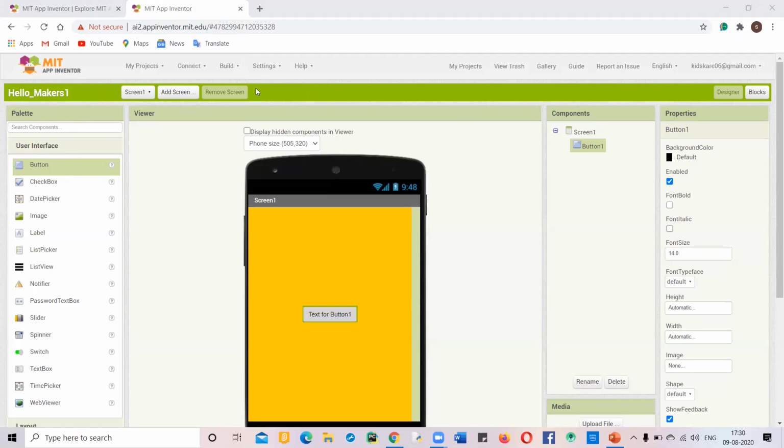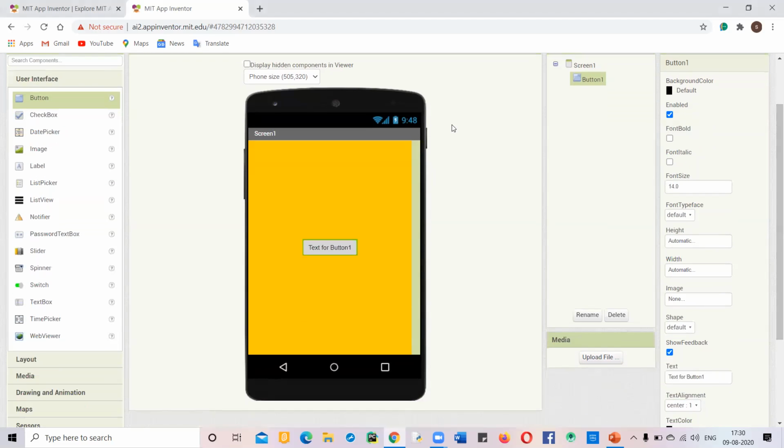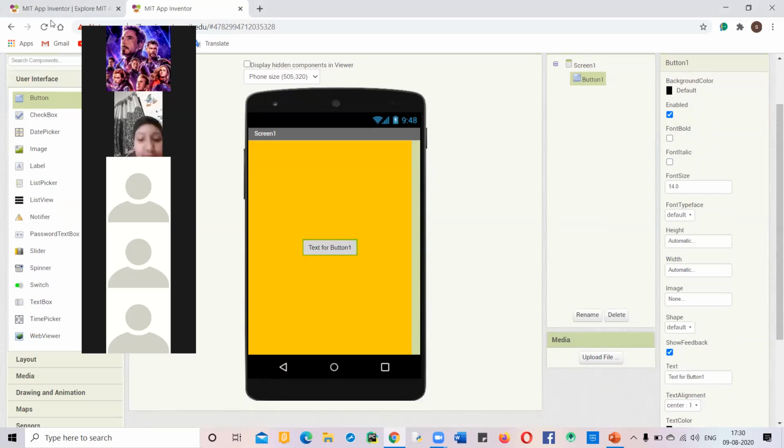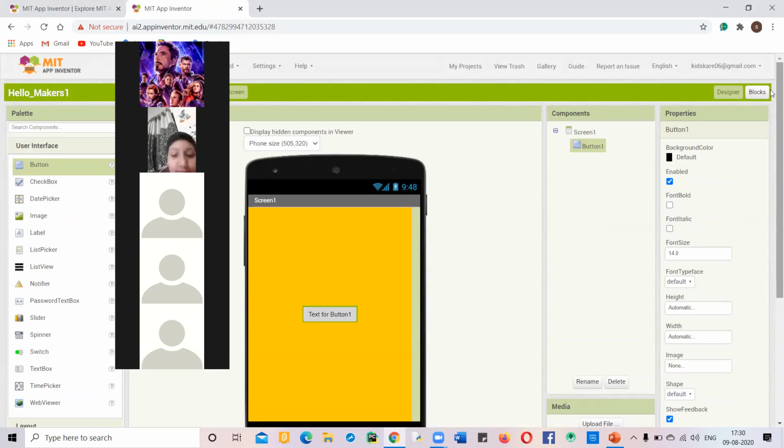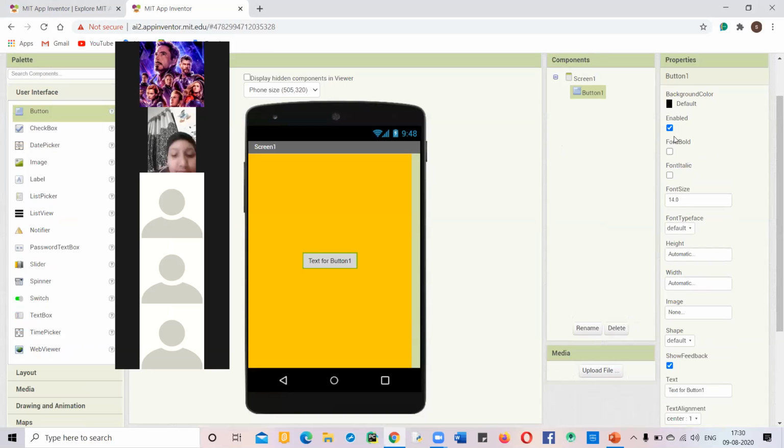Okay, so now moving forward. The button is basically a component that is used to add a function in your screen, or you can say mobile app. A button is a clickable thing also. So when you click it, then a function will be performed that we will set in the block section. Now there are again the properties of button.